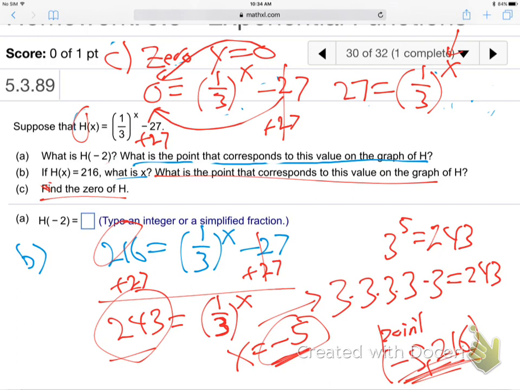We all good with that answer? It's negative 3, right? Because the negative power will flip it to make it a regular 3 over 1, and 3 times 3 times 3 will be 27. So there we go. You okay with those negative powers? Is that making sense?